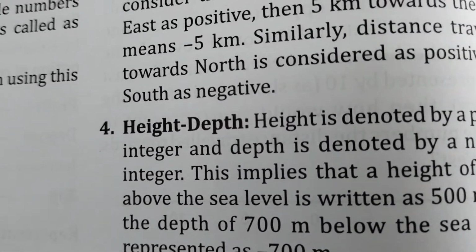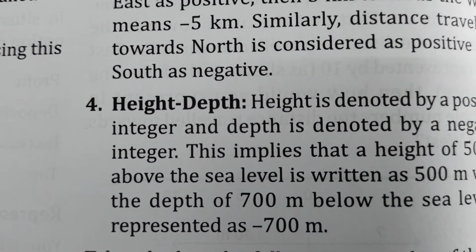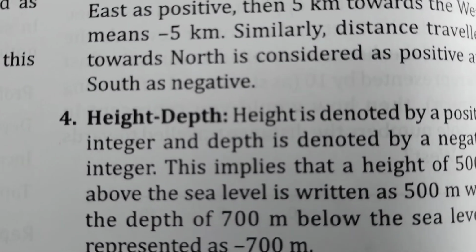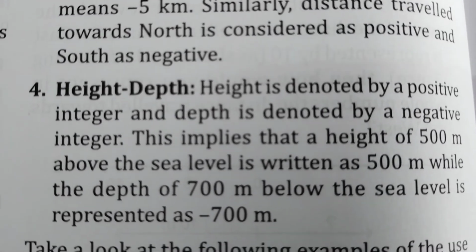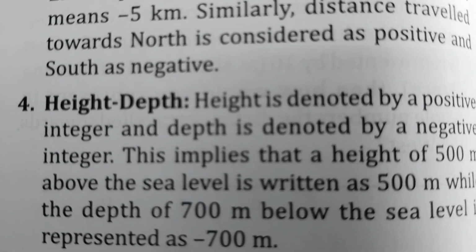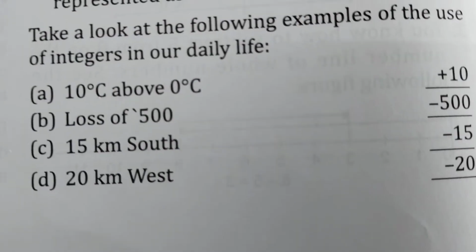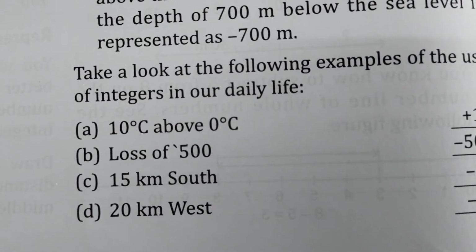This implies that a height of 500 meters above sea level is written as 500 meters, while a depth of 700 meters below sea level is represented as minus 700 meters.